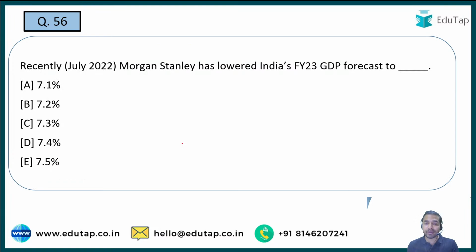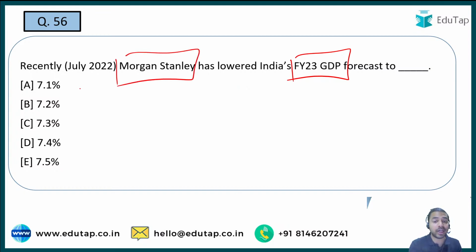Now tell me, Morgan Stanley has lowered India's fiscal year 2023 GDP forecast to what percent? See, we all know that GDP forecasts are really very important from the exam point of view. And you have to tell me that recently Morgan Stanley lowered India's GDP forecast, so to which level has it been lowered?